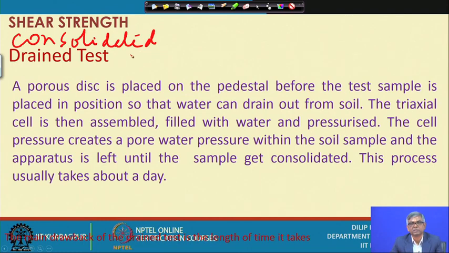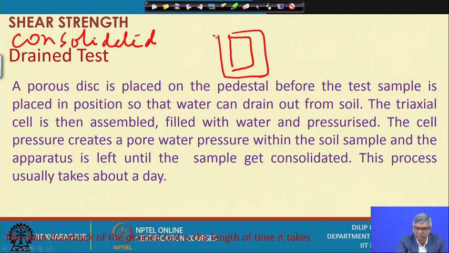That means, in the first stage the soil has to be consolidated, and in the second stage, while shearing, one has to allow the water to drain. A soil sample is there, and inside the chamber a confining pressure is applied, suppose the confining pressure is sigma 3. Under that the soil is first consolidated and then axial load is applied. Suppose delta sigma 1 is applied, and under that whatever pore pressure develops